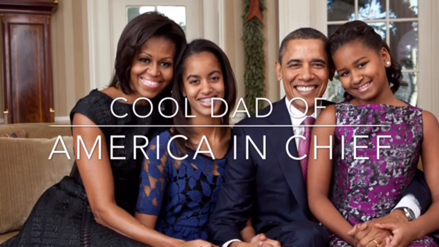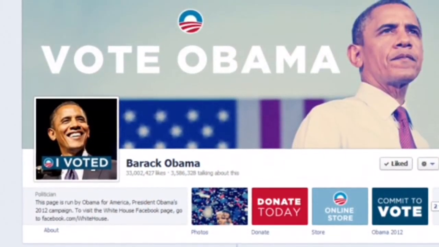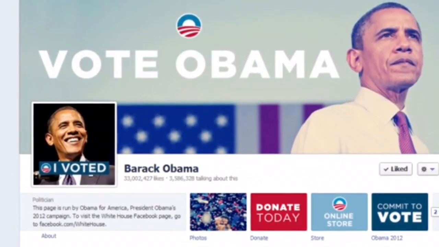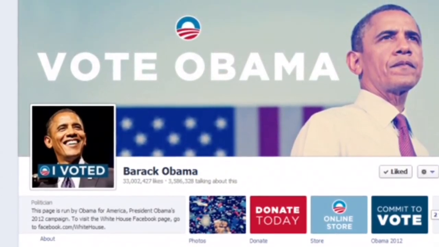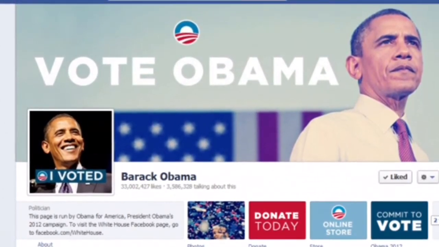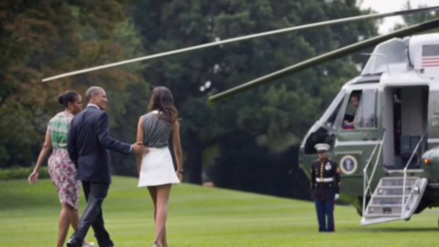To be considered a cool dad of America in chief, one must be a dad, the President of the United States, and cool all at the same time. President Obama was given this honorary role from 2008 to 2016. He was a hip and cool dad as he had Facebook, Twitter, and even his own website. Used daily to communicate with the nation, this use of social media truly showed he was tech savvy.